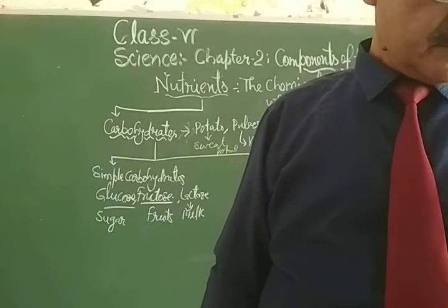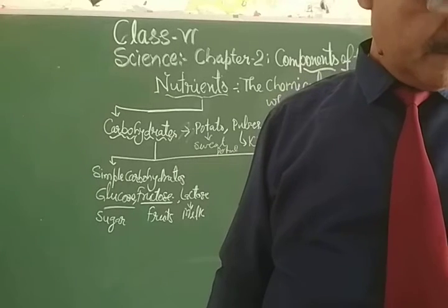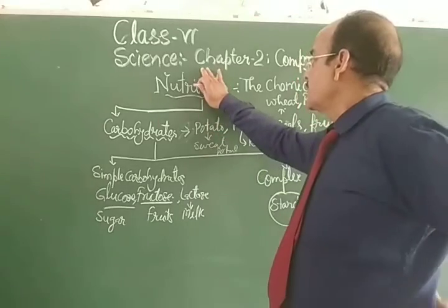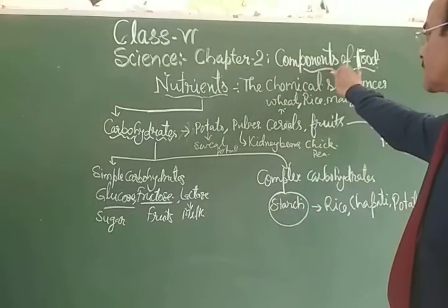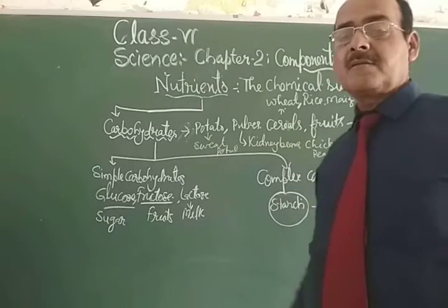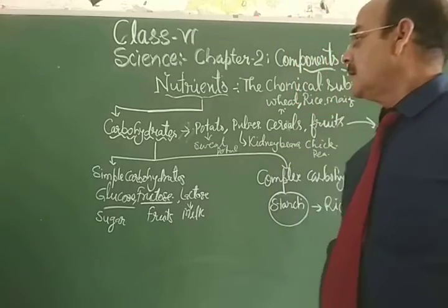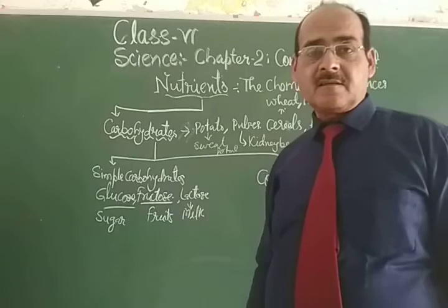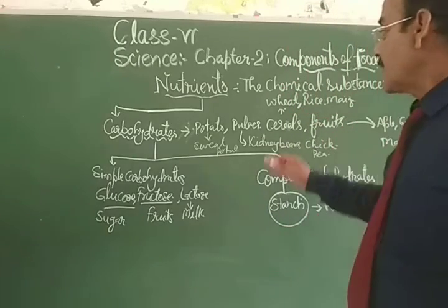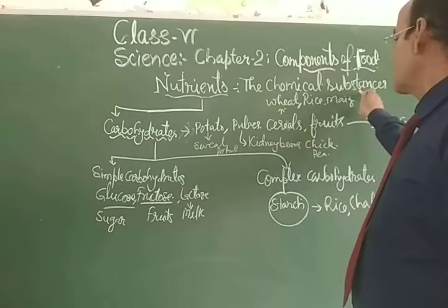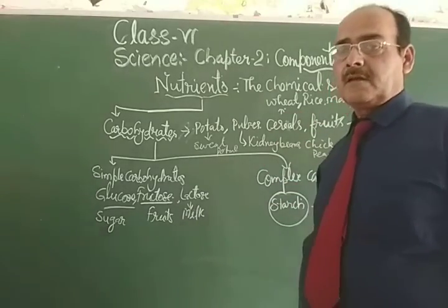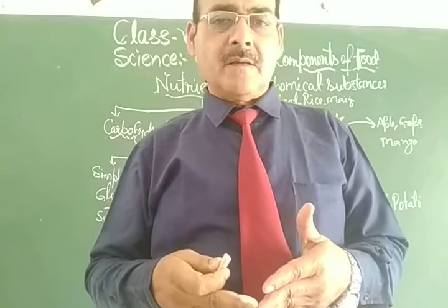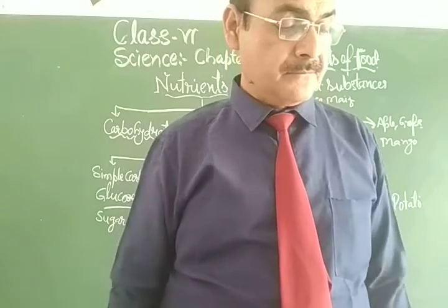My dear students, have a recap on this video. In chapter 2, the components of food means the different ingredients, different constituents of food, which can be said as carbohydrate, fat, protein, vitamins, minerals, etc. And these are called nutrients. So nutrients are the chemical substances which we take for our requirement of energy, for body building, and for the repair of the body system.